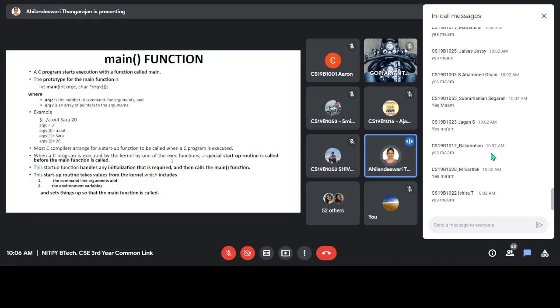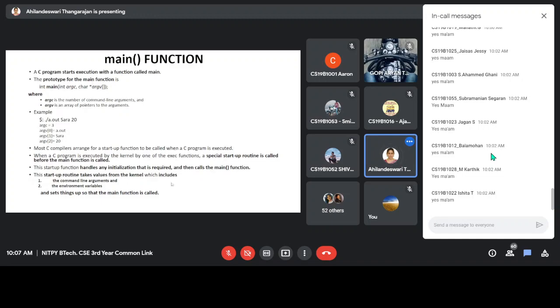So when you want to try to execute your main program by the OS, the OS will call the exec function to execute your main program. Before executing your main program, a startup routine is called by the kernel before the main function is called. So the startup routine is first invoked, then only your main program will be invoked. It will perform some required initialization, and then only it calls the main function.